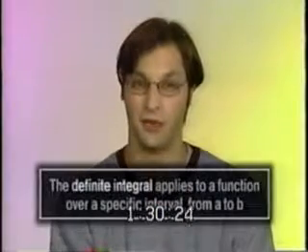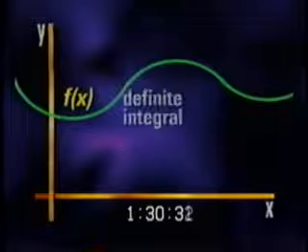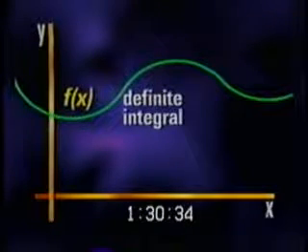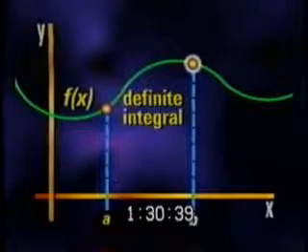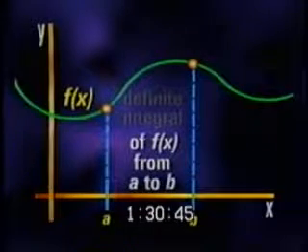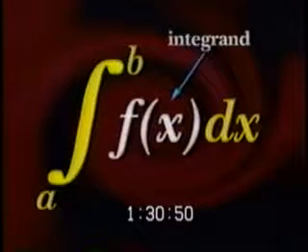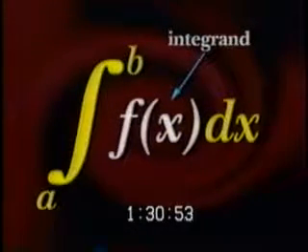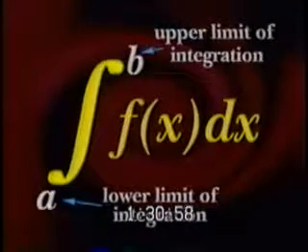As you can see from the Cowpoke example we just went over, the definite integral applies to a function over a specific interval, from a to b. In other words, geometrically speaking, the definite integral applies to the part of the graph of the function where x equals a is the left-hand endpoint and x equals b is the right-hand endpoint. If we look at the graph of a function, the definite integral of f of x from a to b applies to this part of the graph. The function f of x is called the integrand, just like it was in the indefinite integral.